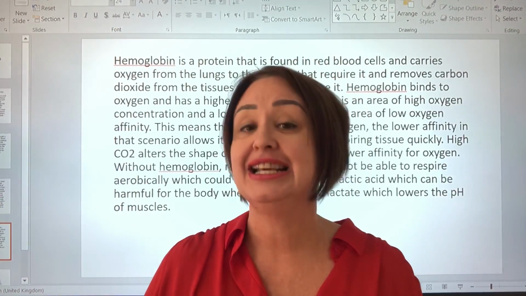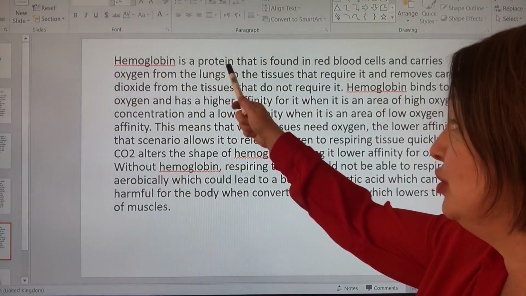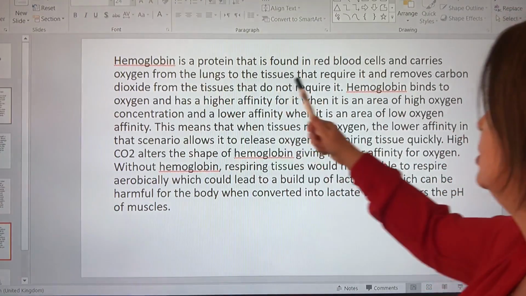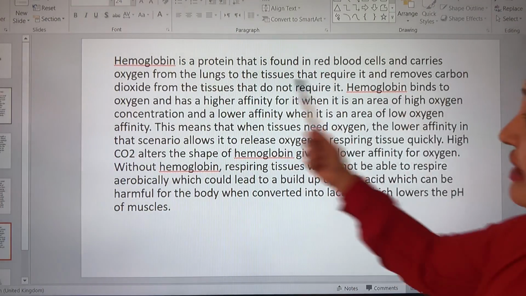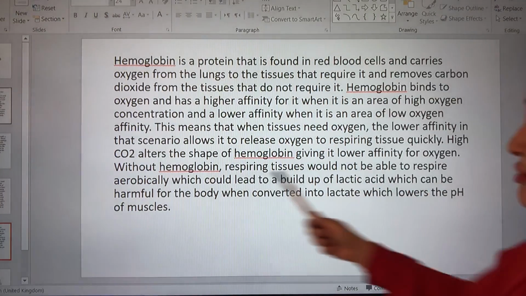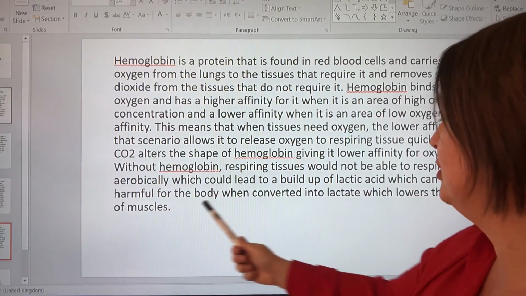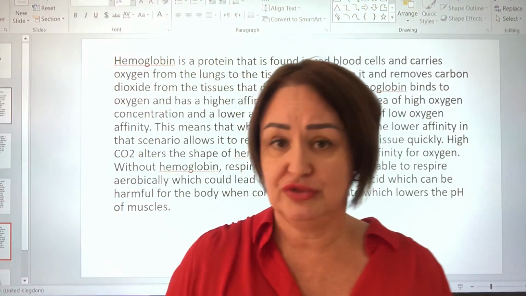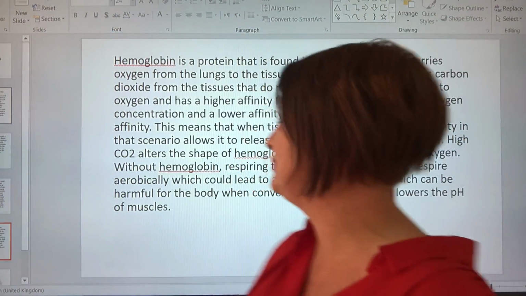Looking at the next paragraph. Again, the first sentence, he's linked what he's talking about to the essay title. Hemoglobin is a protein that is found in red blood cells and carries oxygen from the lungs to tissues that require it and removes carbon dioxide. Hemoglobin binds to oxygen, and so on. Without hemoglobin, respiring tissues would not be able to respire aerobically, which would lead to a buildup of lactic acid, which can be harmful for the body when converted into lactate, which lowers the pH of muscles. He could have also talked about the low pH denaturing enzymes.